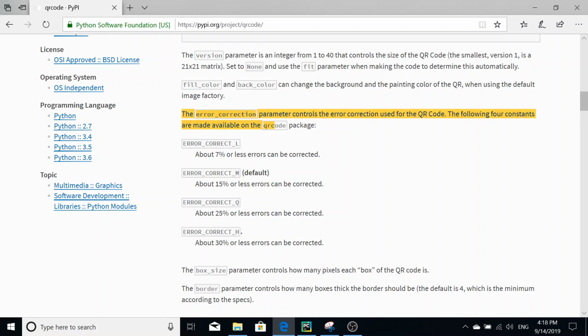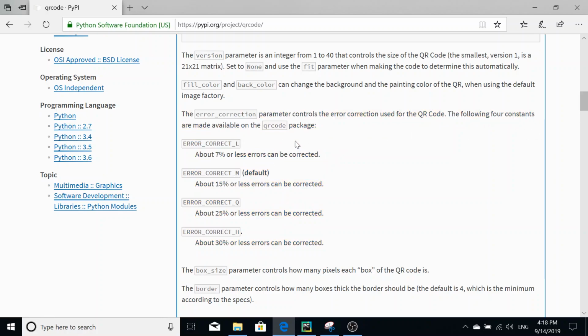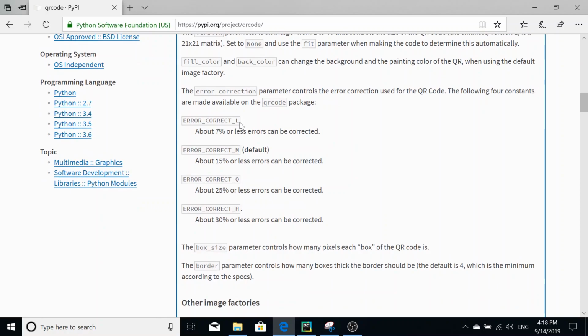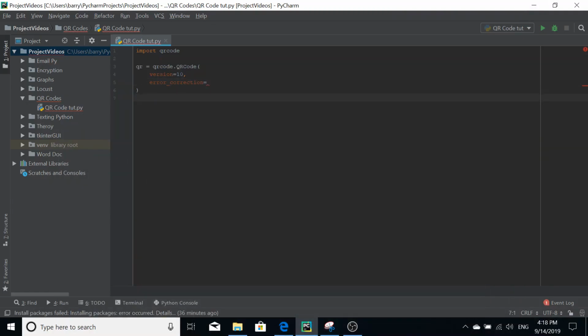So the error correction parameter can be one of these four constants. L means 7% or less of errors can be corrected. M is 15%, which is the default. Q is 25%. H is 30%. Hopefully your QR codes will be fine. The default is M.